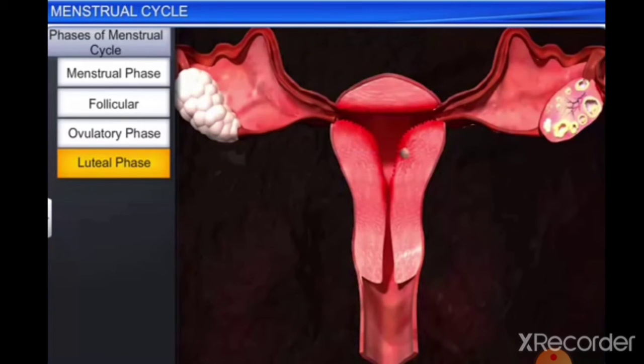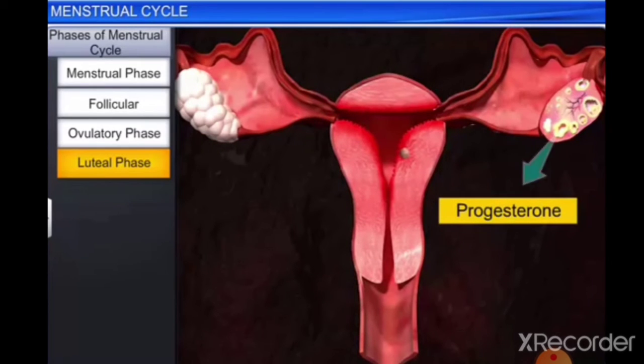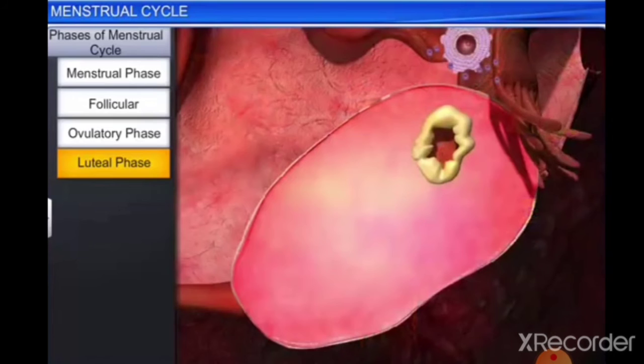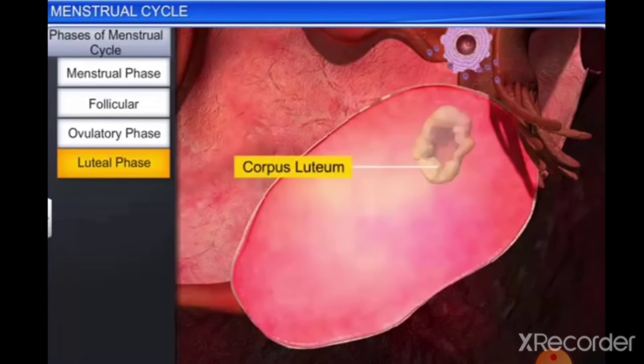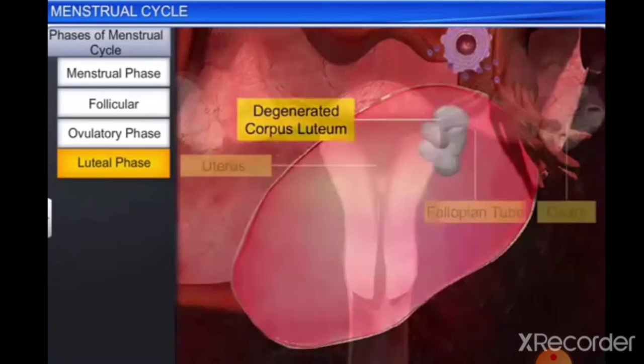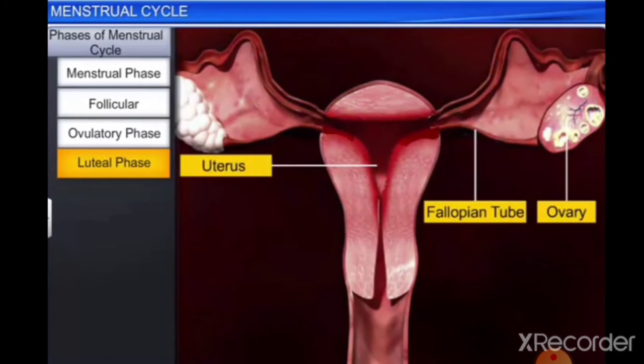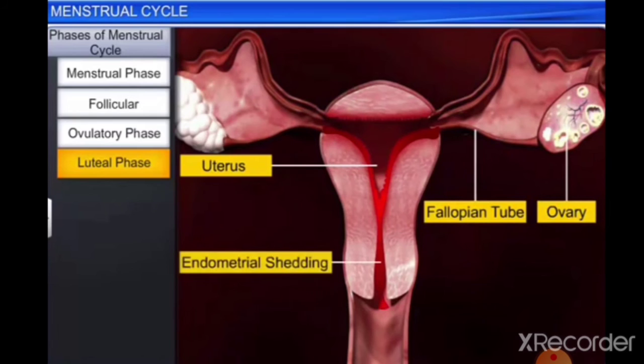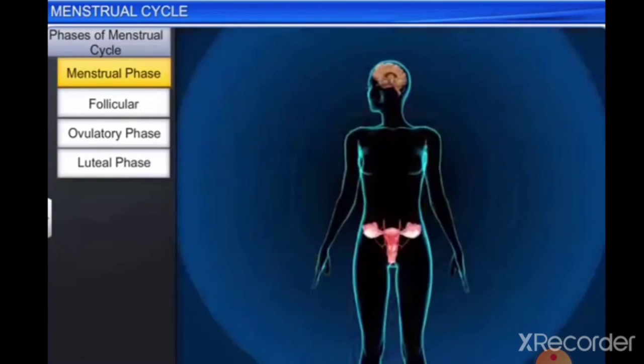The corpus luteum, on the other hand, starts secreting progesterone that helps maintain the endometrium and encourages the growth of the developing embryo. Conversely, in the absence of fertilization, the corpus luteum degenerates and triggers the breakdown of the endometrium. This marks the start of menstruation and the beginning of the new menstrual cycle.